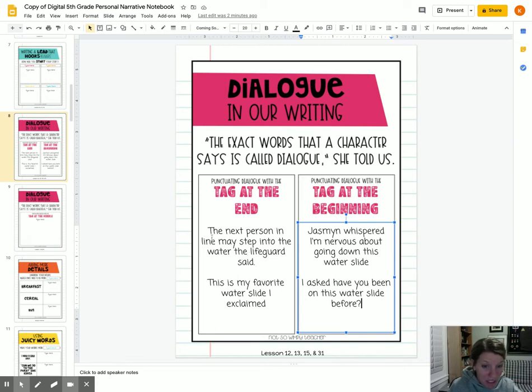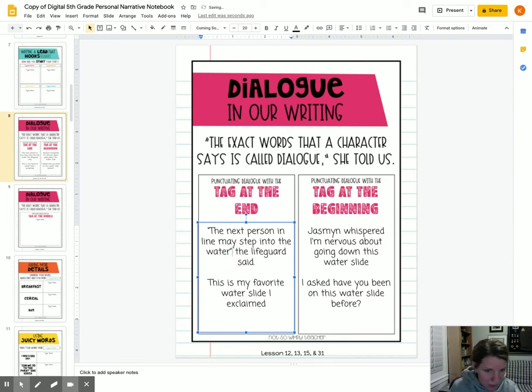The lifeguard said, the next person in line may step into the water. So what we're going to do is we're going to put quotation marks before and after what they said. "The next person in line may step into the water." Okay, we're just separating it. We're saying this is what they said, and this is who said it.